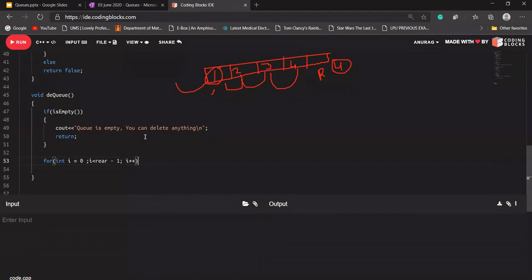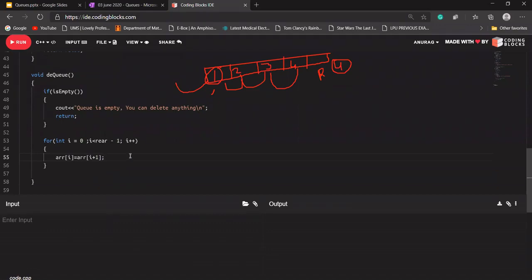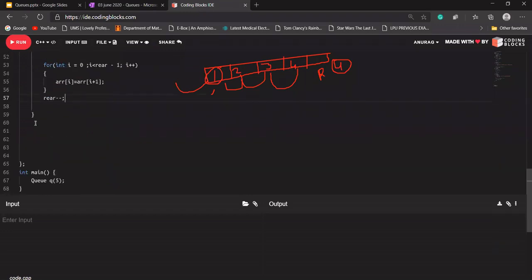I plus plus, and in array of I, it should be array of I plus 1. After doing this, I should decrement my rear as well, because if 4 has come here, now our rear should point to this index, so I'm decrementing my rear here.